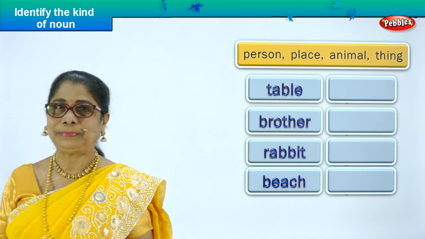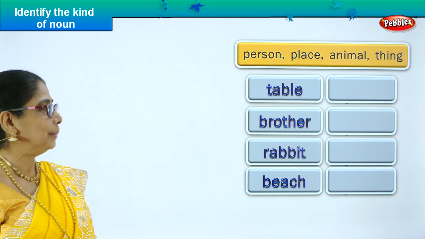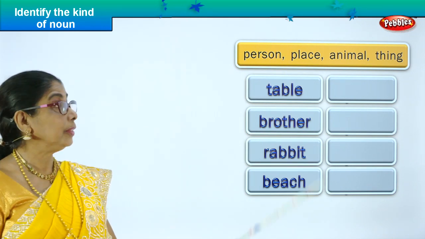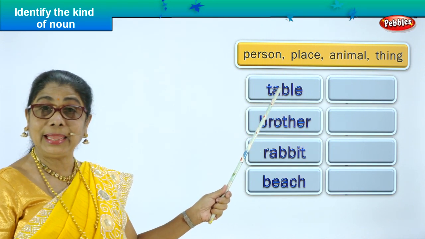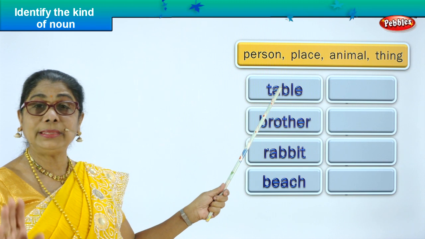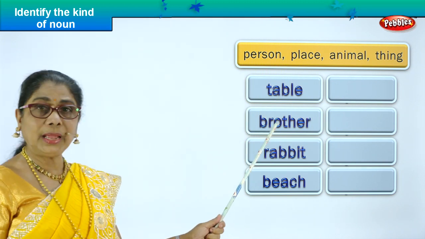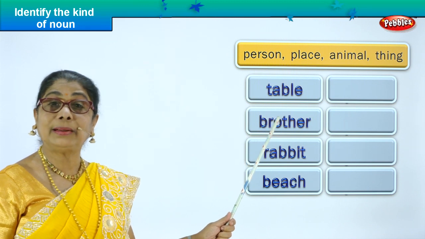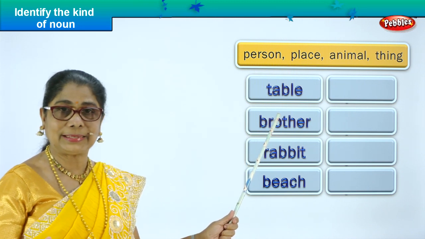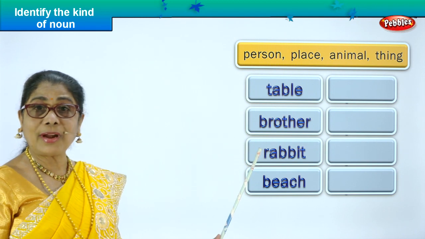Look what you have here. Now, let's look at the words we have. Spell table. T-A-B-L-E, table. Is table a noun? Yes. Brother. B-R-O-T-H-E-R, brother. Is it a noun? Yes. Next. Rabbit.